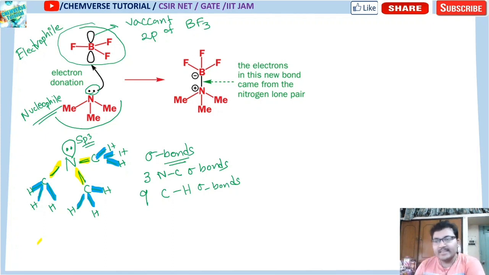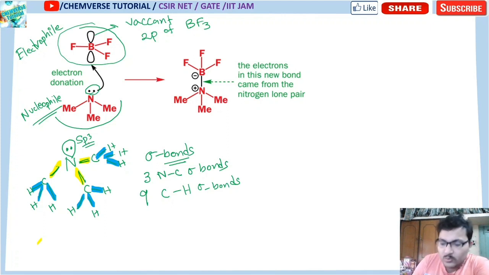You know that for any MO diagram there will be some bonding orbitals, and if electrons are present on those bonding orbitals, they will form a bond. There will be some orbitals which may be vacant or filled, the non-bonding orbitals, and there will be some anti-bonding orbitals. So this is the basic MO diagram.